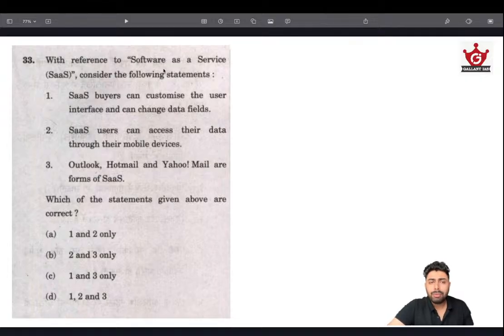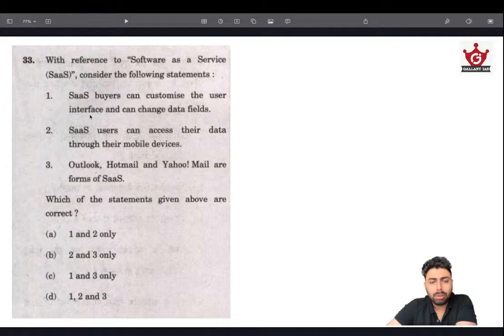SaaS, software as a service. SaaS buyers can customize the user interface and change data fields. SaaS users can access their data through mobile devices. Outlook, Hotmail, Yahoo Mail are forms of SaaS. Three statements are given.